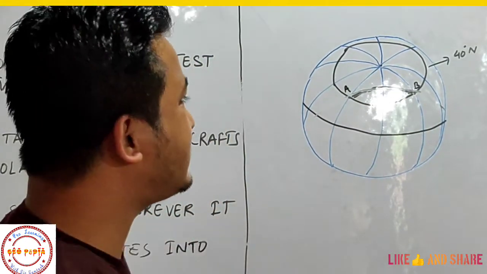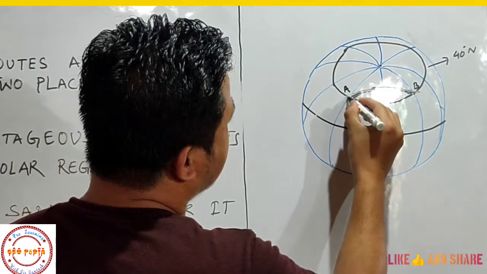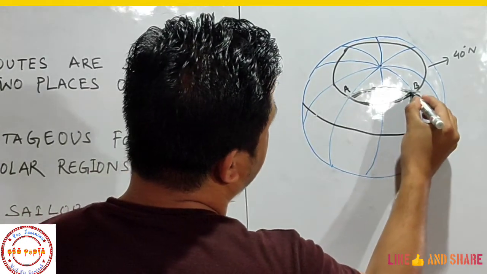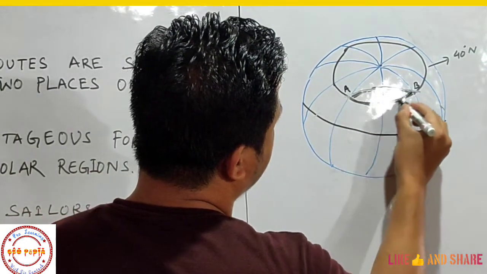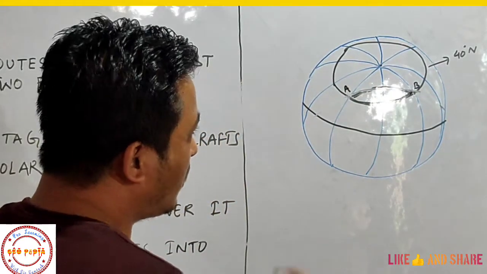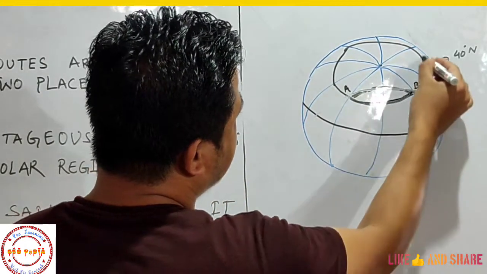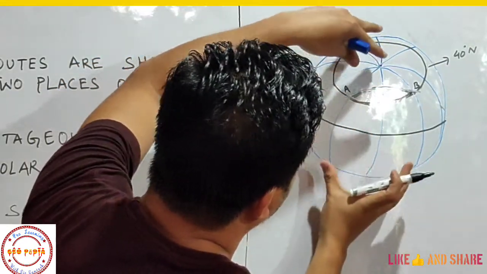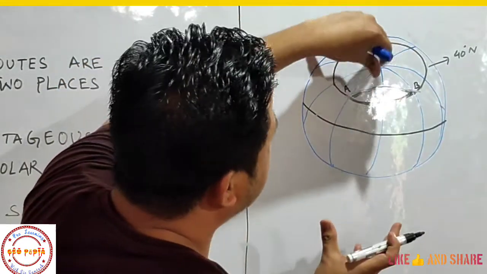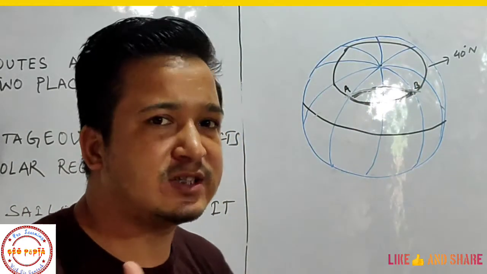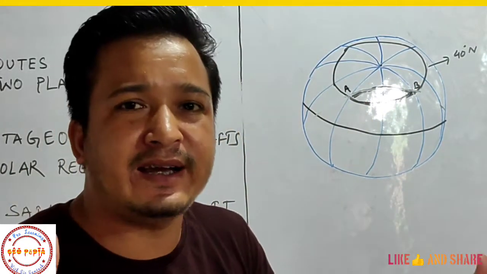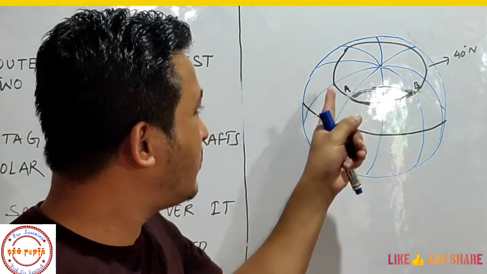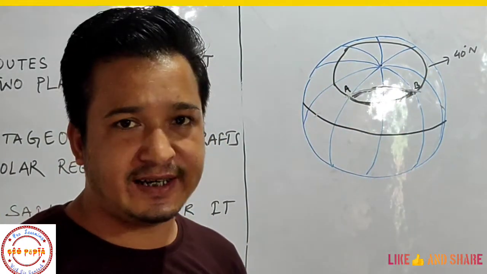Now students, suppose let us take this 40° north as a great circle route. Now when we make it a circle, then this will be the circle. Then when we divide it, this part of the earth will be bigger and the topmost part will be smaller. So earth is not divided into two equal halves with this 40° north latitude.